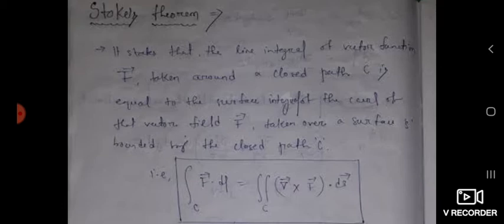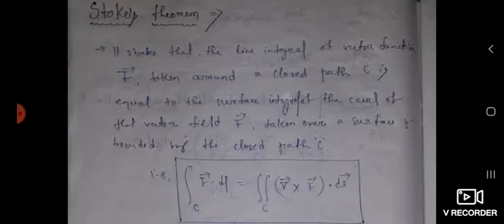Once you convert it into a surface integral, we can convert it into a volume integral by using the Gauss divergence theorem. Means these two theorems are interrelated with each other, because in one theorem we transform volume into surface, and in Stokes theorem, you can transform line into surface.